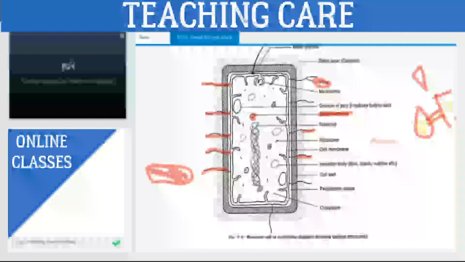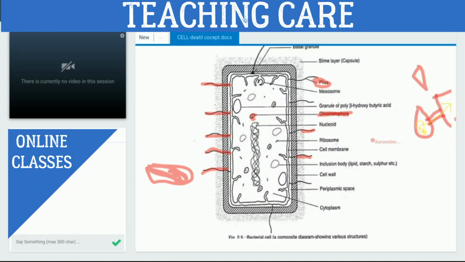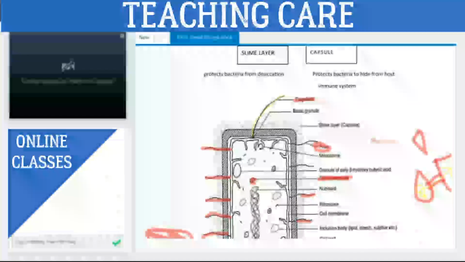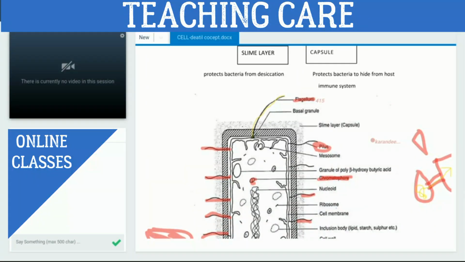And now we will discuss about the flagella. Just see in the diagram. This structure, what we are getting, this structure is called flagellum. Plural, that is called flagella. This is one, that's why it is called flagellum.